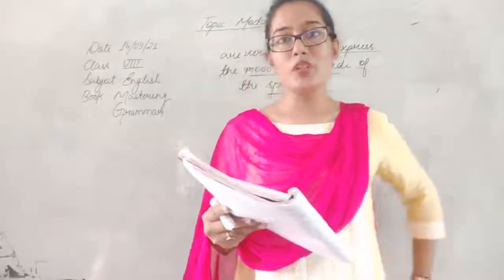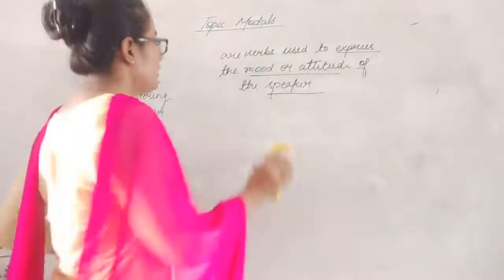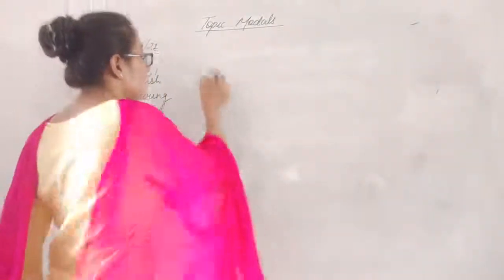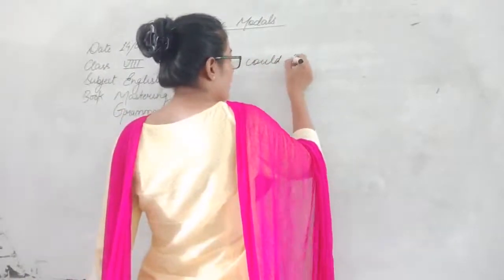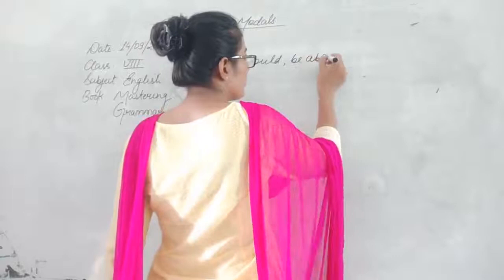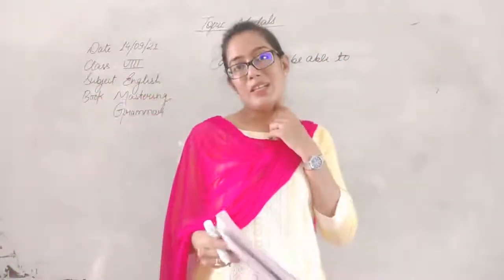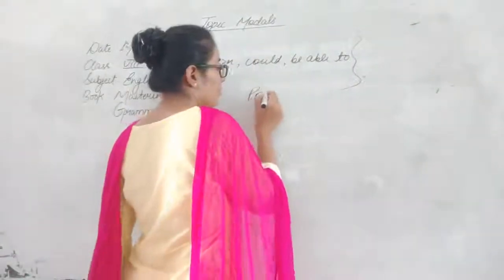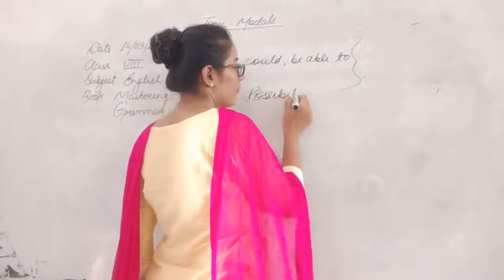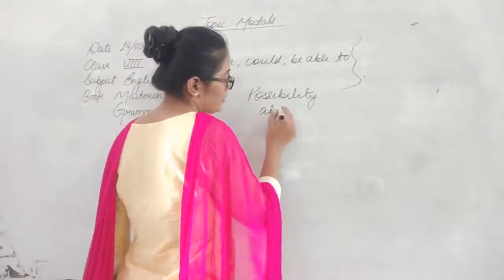Okay. Now, possibility and ability. In possibility and ability: can, could, be able to. Firstly, we would be talking about can, could, and be able to. This comes under what? This comes under possibility or ability.